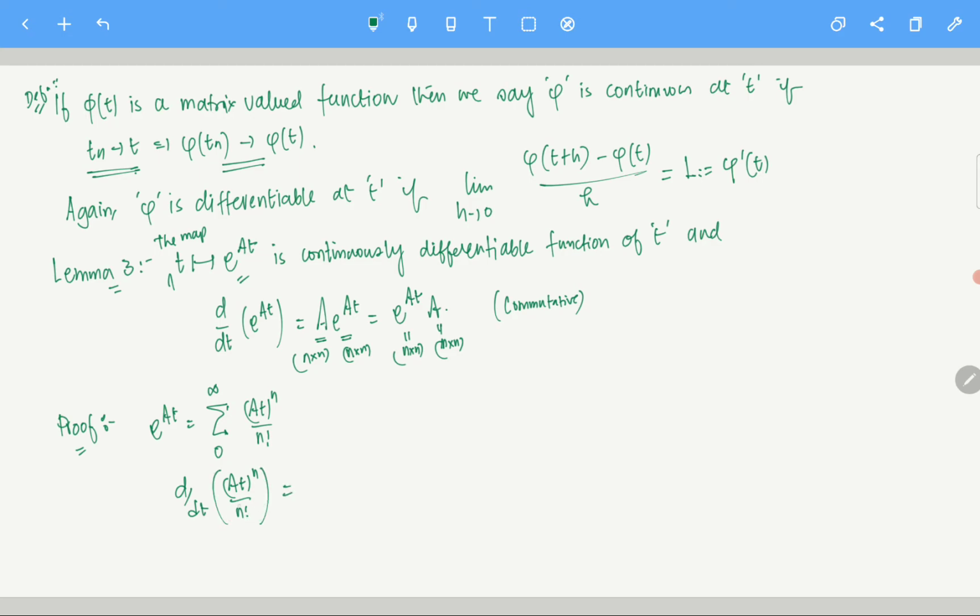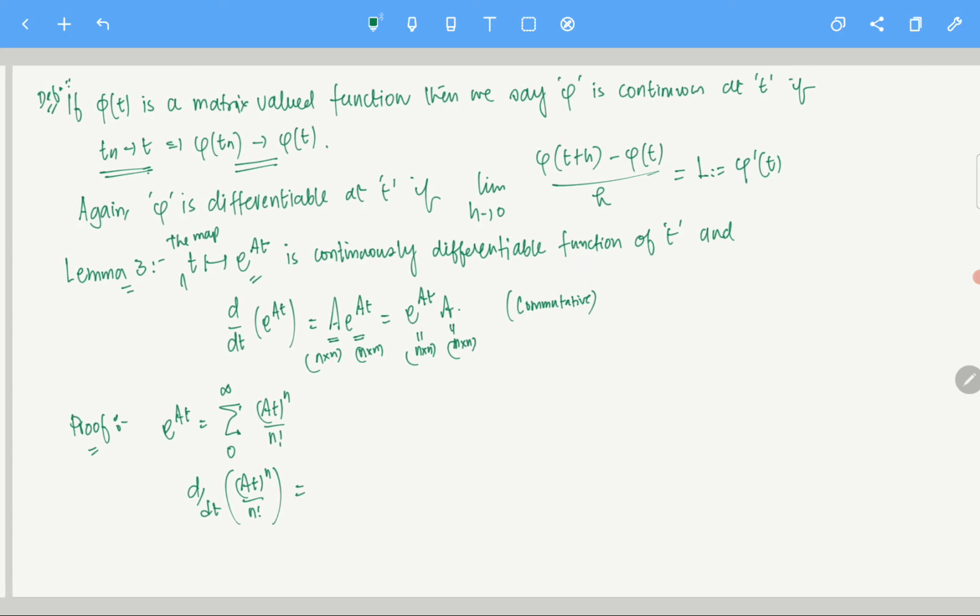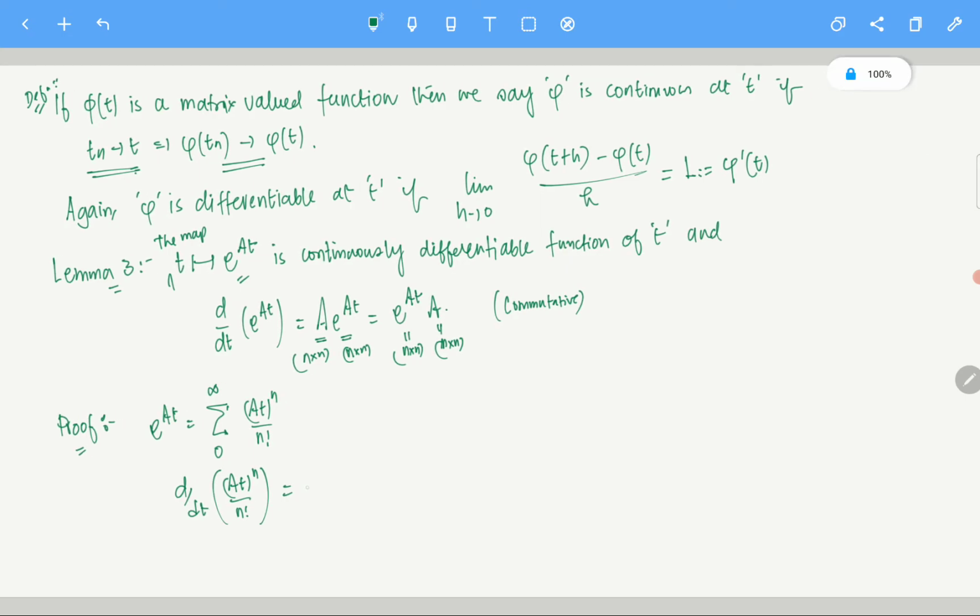If you just take the derivative here, that will be n A, with respect to t. A has nothing to do here, A is just a fixed matrix, right? So n A (At)^(n-1) by n factorial. Clear? n factorial does not change.